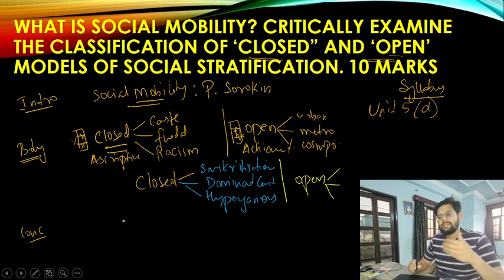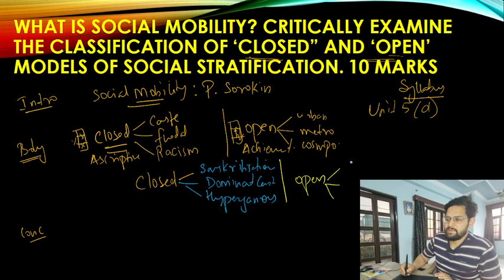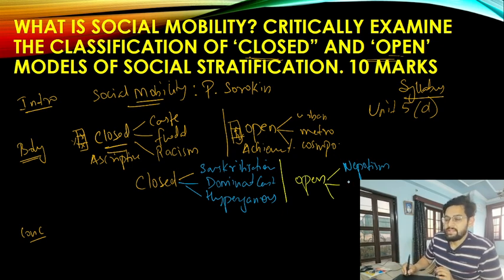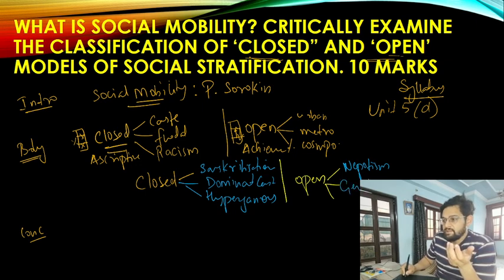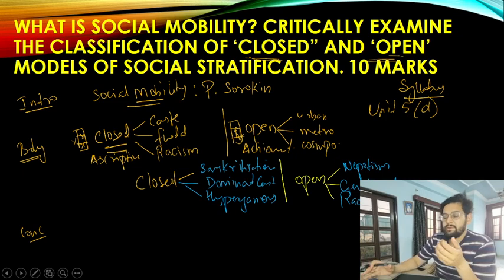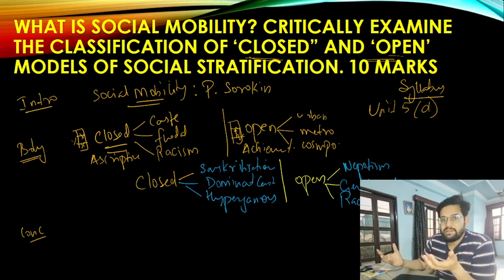In fact, there is an element of closeness present over there. For example, you see the element of nepotism present even in open societies. You also see gender-based discrimination happening, and discrimination on the basis of racism. Till now, no woman has ever been the president of America.